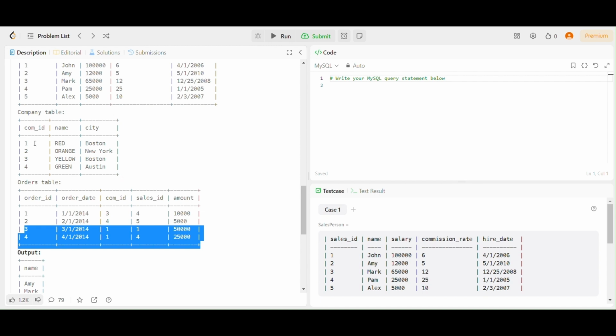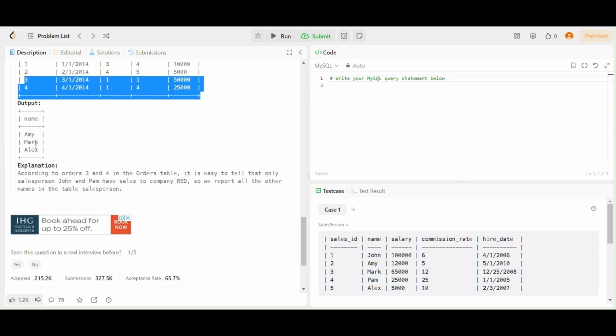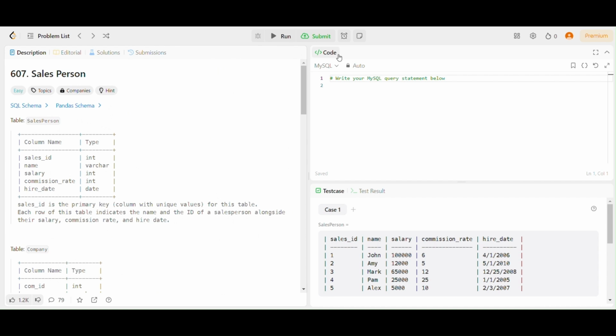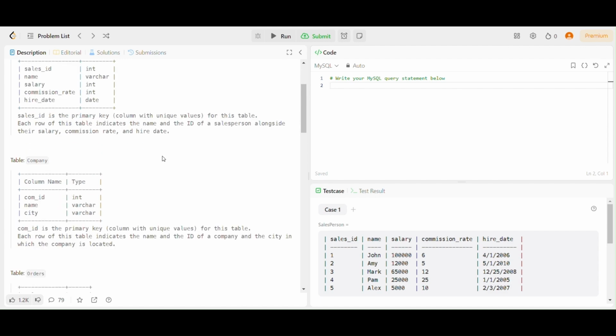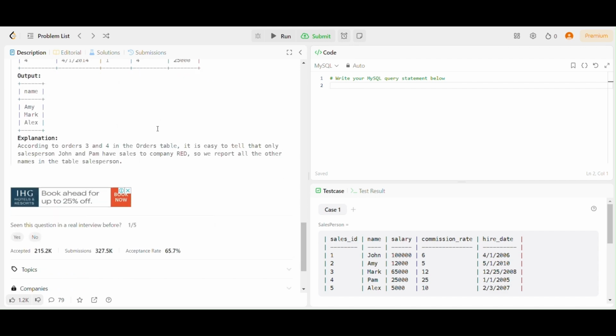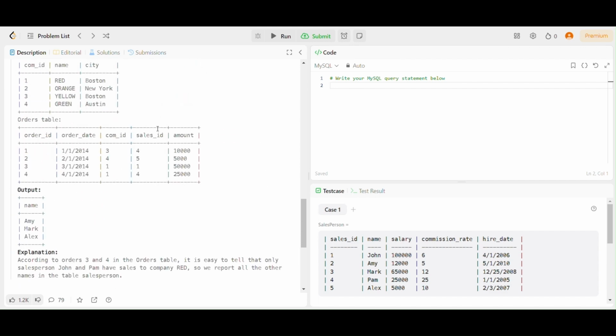These IDs are not having the company ID over here as one. So we have to mention them over here. So how do we get that? We'll just think upon this, and write over here. We'll just start with the solution. It is a bit difficult, so I'll start with the solution by myself only.